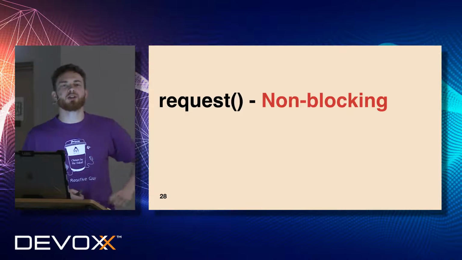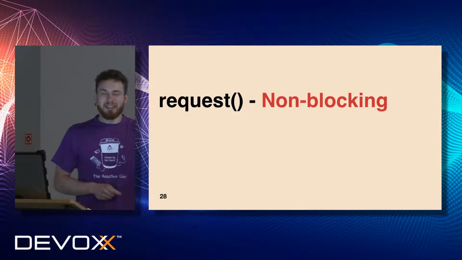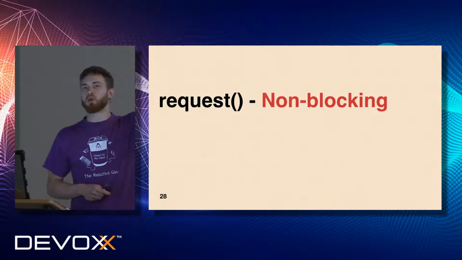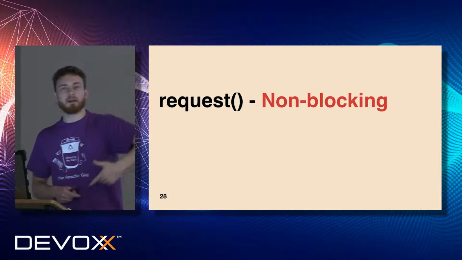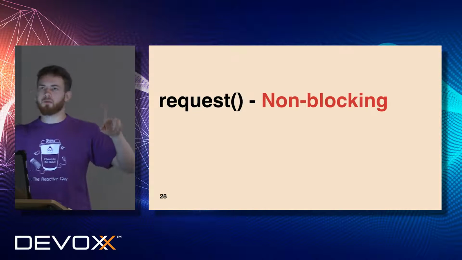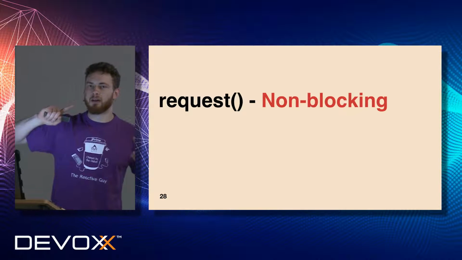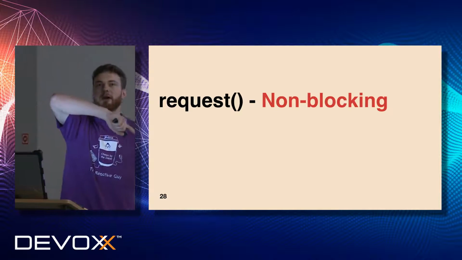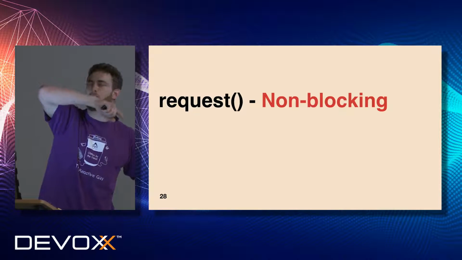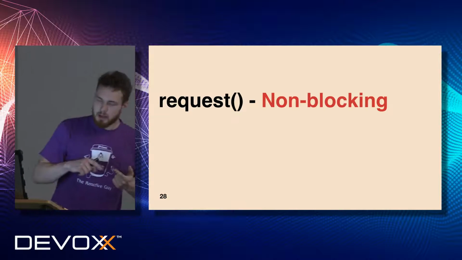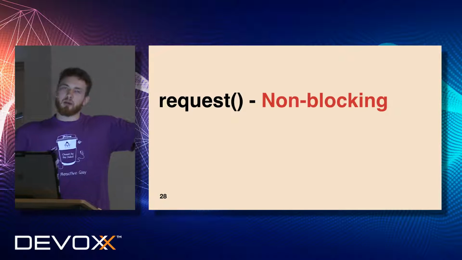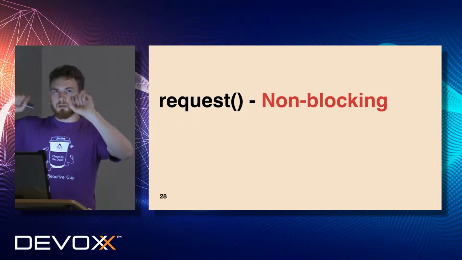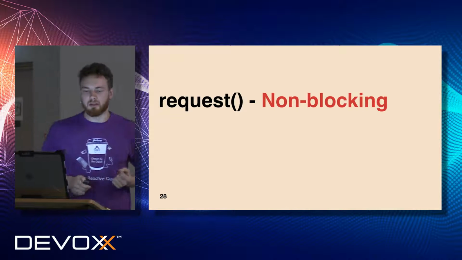Then, what the specification additionally says is that the request method should be called in a non-blocking fashion. Why does it say should be? Basically, you can call the request method potentially from different threads, but one can be blocked because another is working at this particular point in time. It says should because you can block another thread, but it says should because you can do it better, basically.